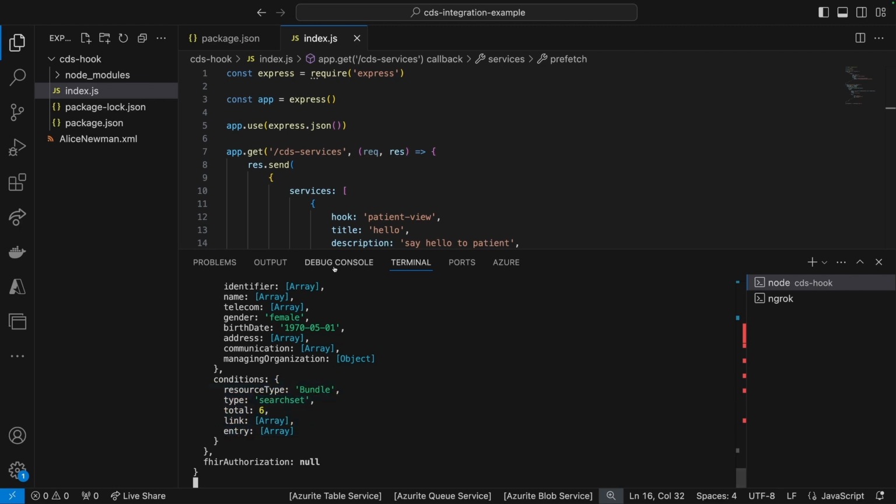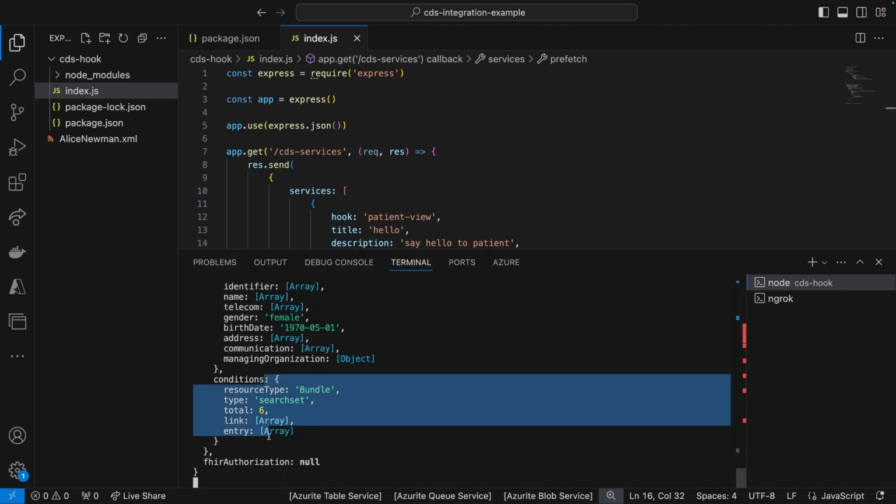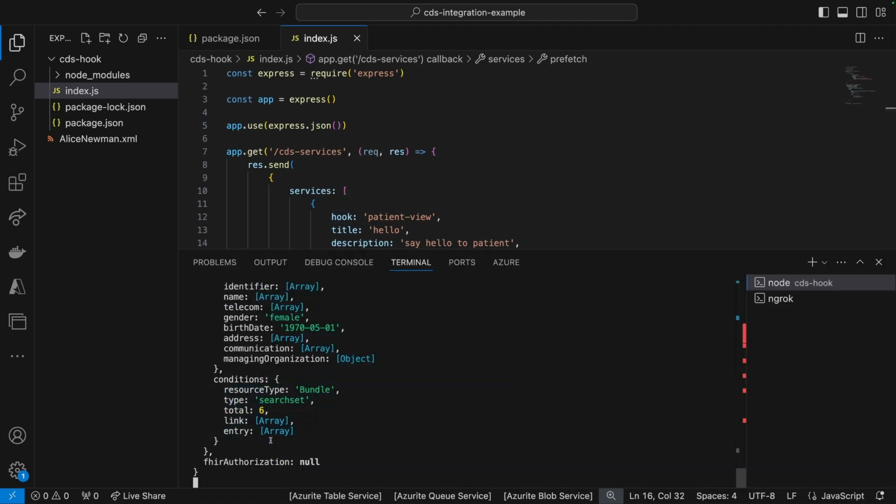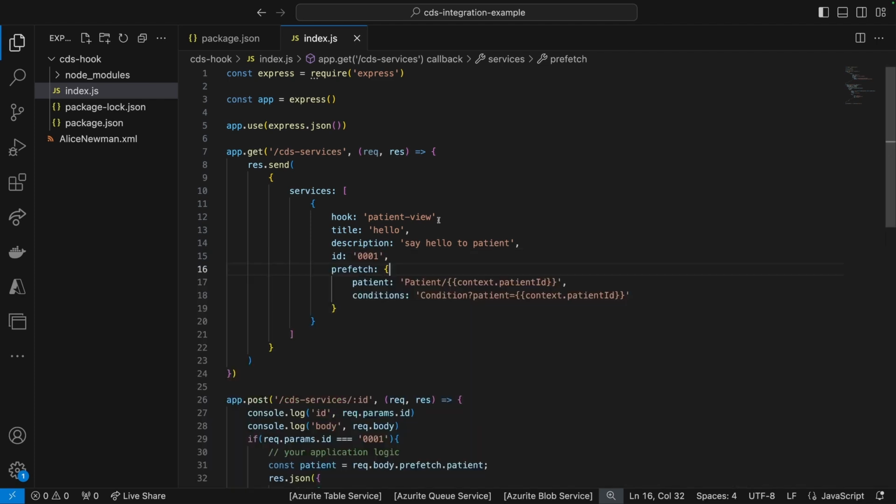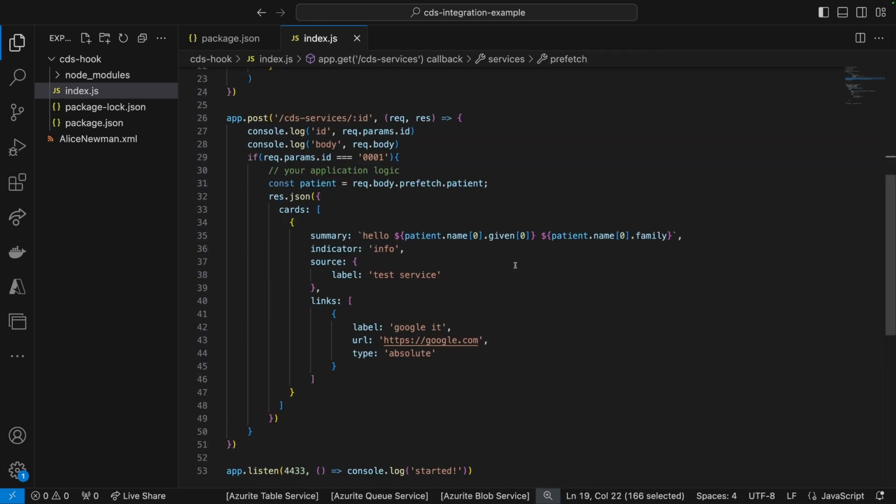Okay. So now you would work with it as if you would work with a regular bundle. Okay. I personally am not going to be building any logic against the bundle. This is just to show you that you can grab a patient resource, or you can grab multiple resources about that patient. You can effectively pre-query the FHIR API using the prefetch. Okay. And that's what's happening there.